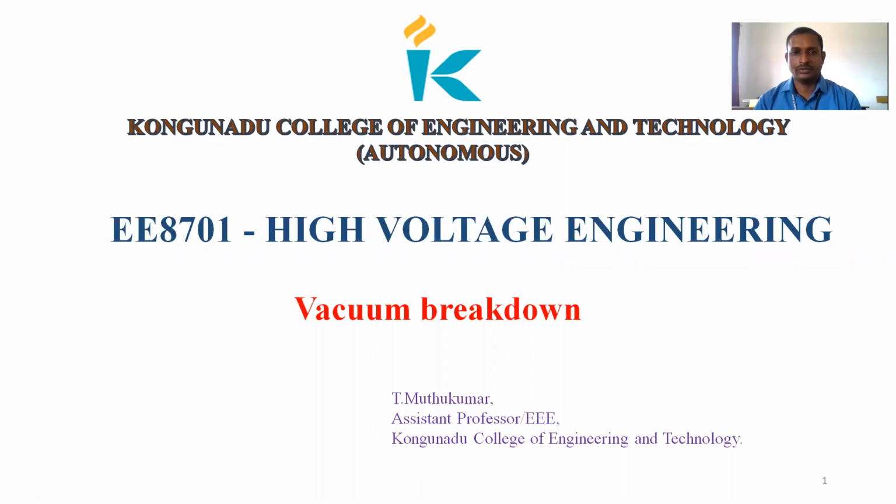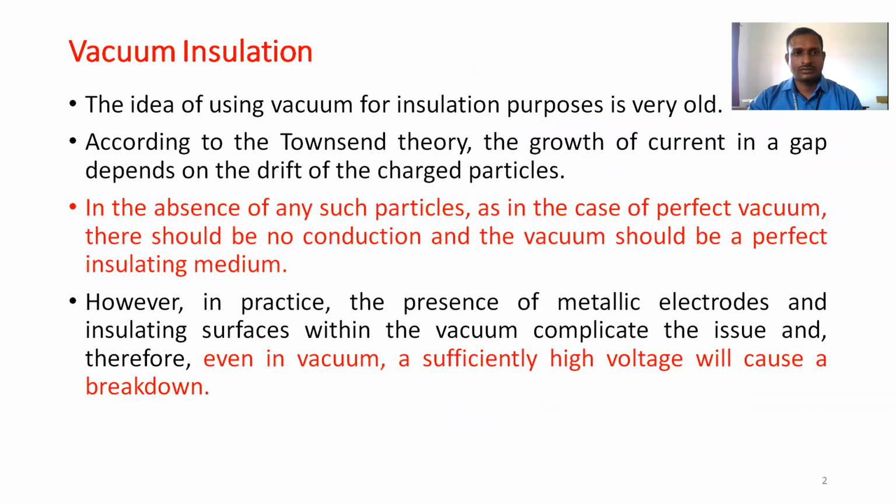So today I'm going to present a lecture on vacuum breakdown in the high voltage engineering subject. Before that, we are entering into the topic. Different types of insulating materials or insulation types are available in high voltage engineering.